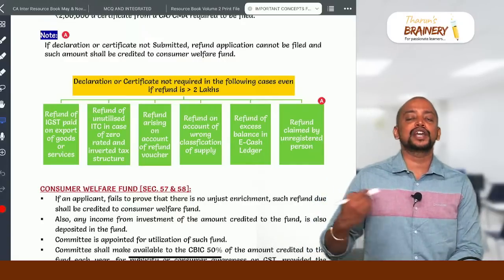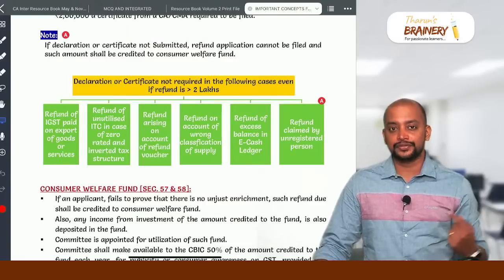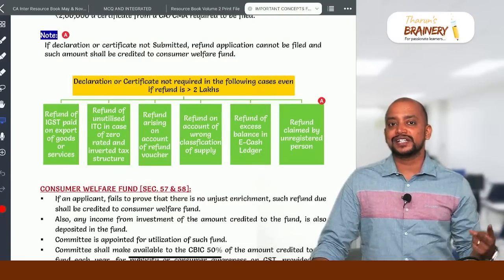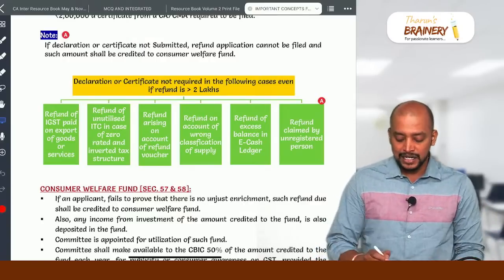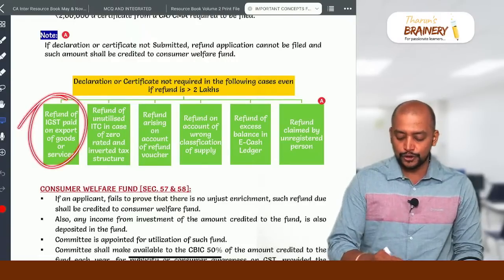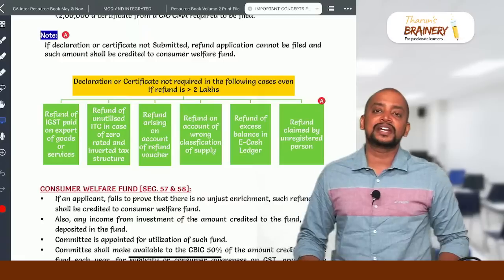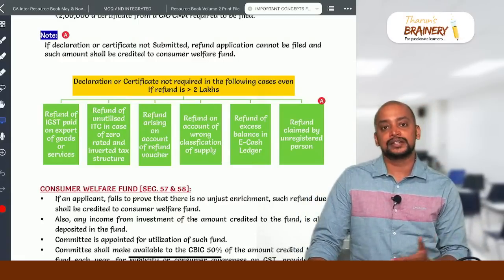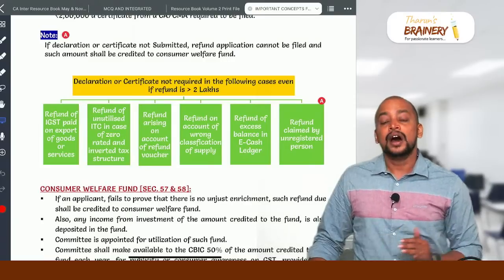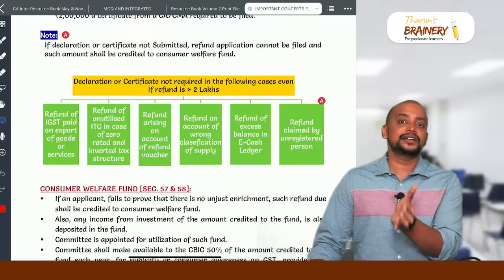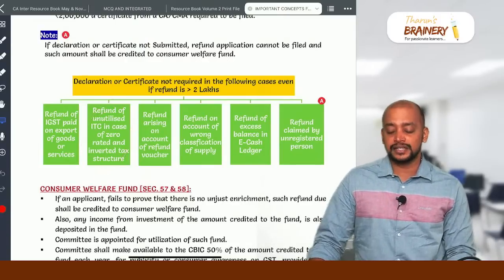Whenever we are making export of goods or services, there are two options: export upon payment of IGST and get refund of that IGST, or export without payment of IGST and get refund of ITC. In export upon payment of IGST, of goods or services, we don't have to prove unjust enrichment. Then refund of unutilized ITC. What are the cases where we get refund of unutilized ITC? Zero rated supplies, that is export of goods or services, or supply of goods or services to SEZ, or inverted tax structure. That is, the tax rate on outward supply is less than the tax rate on inward supply.